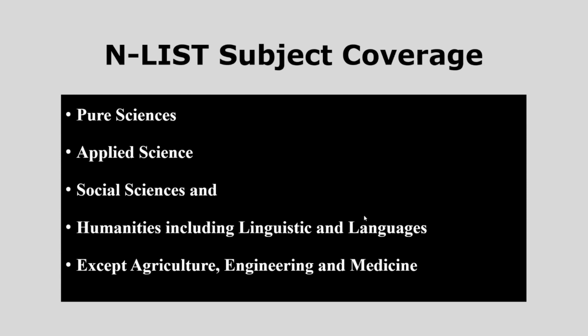But the peculiarity here is that since pure sciences like physics, chemistry, mathematics, botany and zoology are related to agriculture, engineering and medicine, while browsing articles relating to these pure sciences, research articles relating to agriculture, engineering and medicine are also shown, which, if you are interested, we can also explore.